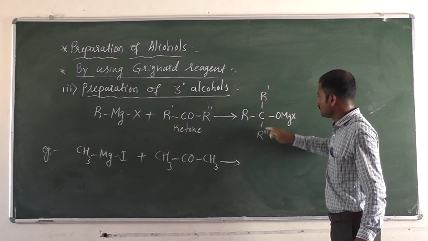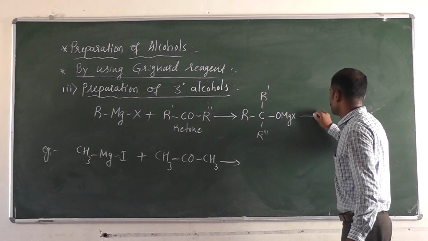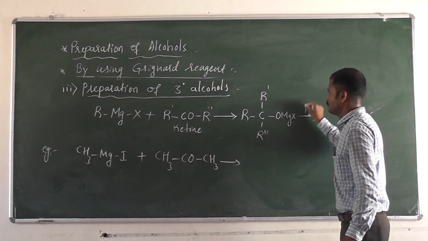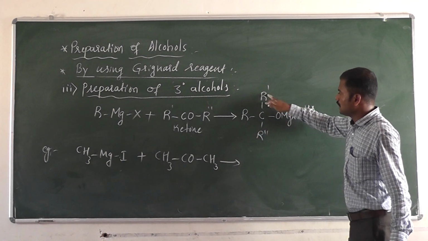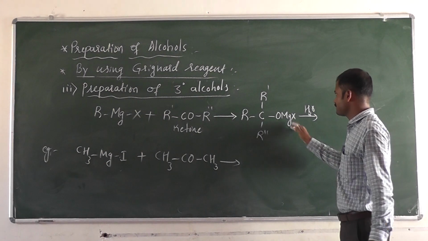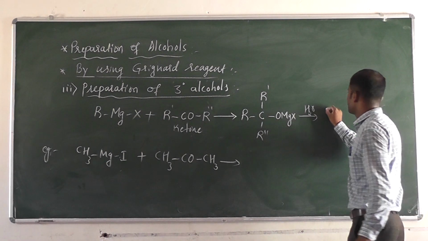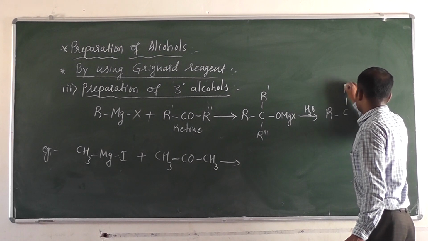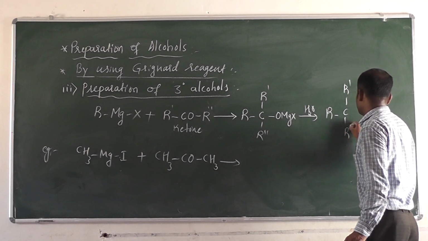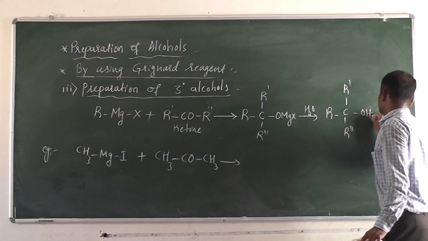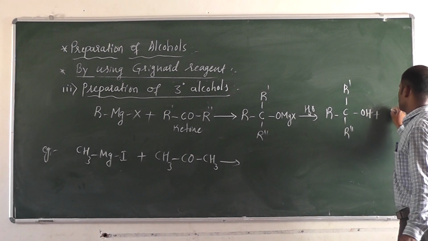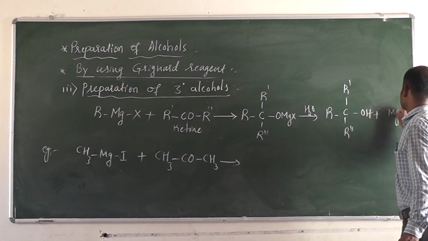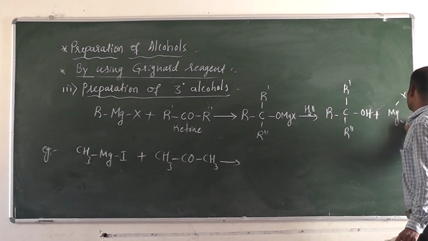R, C, R dash, R double dash is there, OMgX. So this on hydrolysis, sorry for this one. So R, C, R, 3 R's are there, OMgX. So here on hydrolysis it becomes R, C, R dash, R double dash, OH, plus what happens here? The byproduct Mg(OH)X.